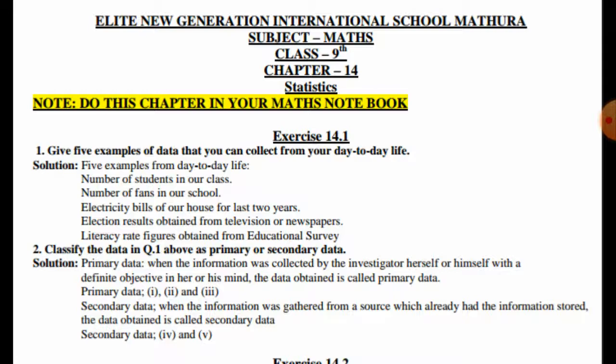In the solution, the 5 examples are as follows: number of students in our class, number of fans in our class, electricity bills of our house for the last 2 years, election results obtained from television or newspaper, and literacy rate figures obtained from an educational survey. All these are examples of data.